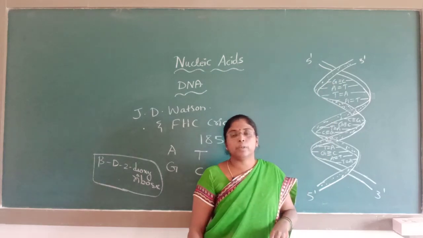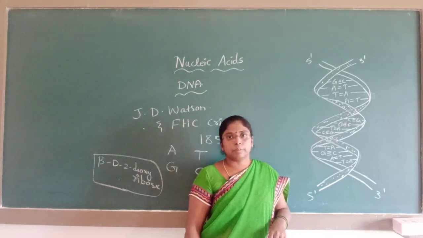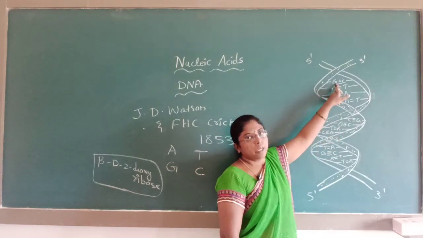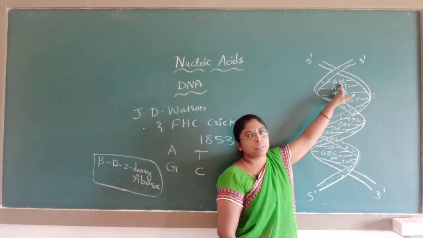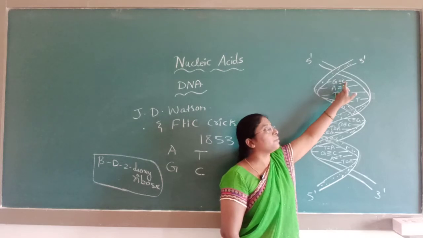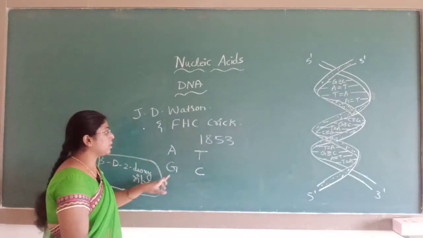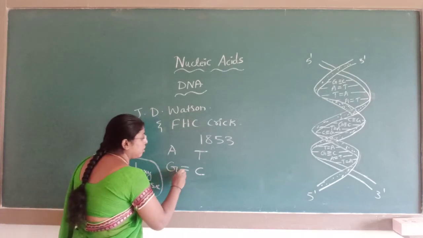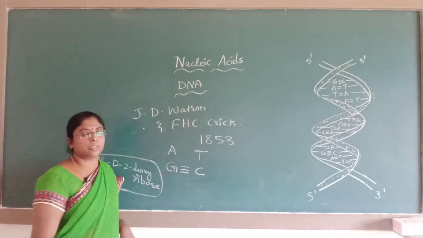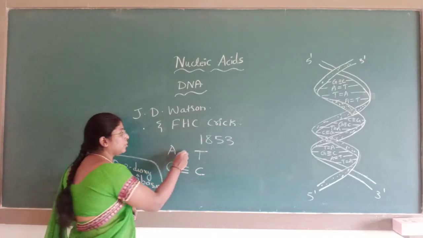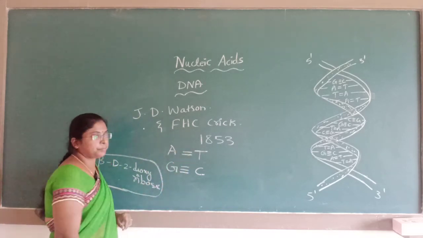Guanine always forms 3 hydrogen bonds with cytosine, and adenine forms 2 hydrogen bonds with thymine.